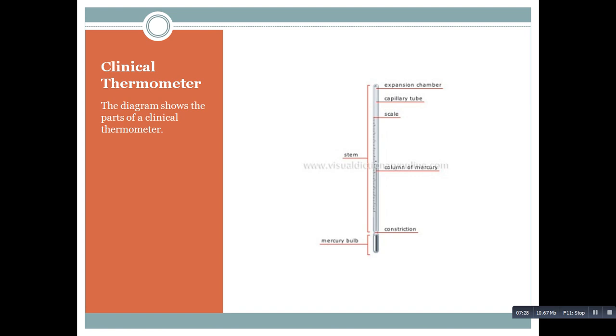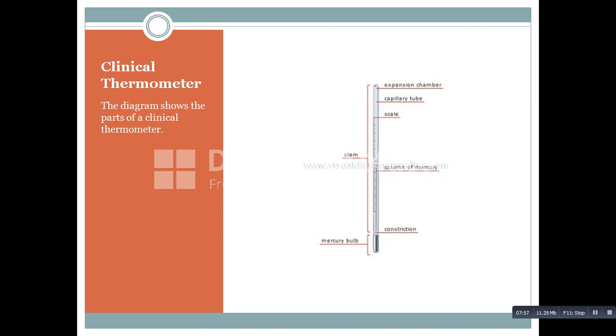When you keep the thermometer under your tongue or below your armpit, the mercury in the column rises, and when the mercury rises we can read the temperature from this thermometer, and that will be between 35 degrees Celsius and 42 degrees Celsius. This is how a thermometer is built. Did you understand this part?